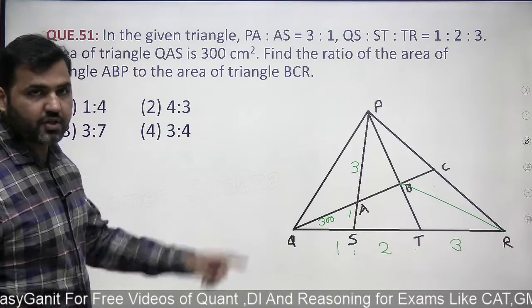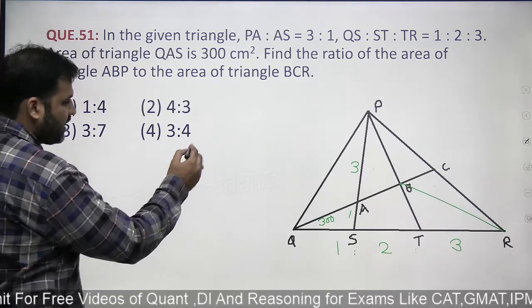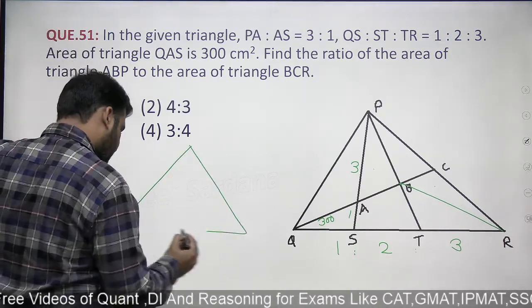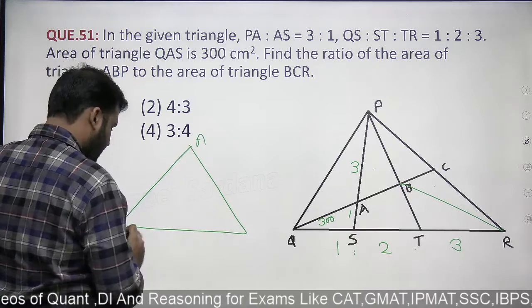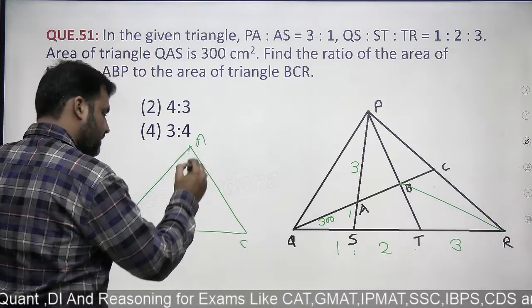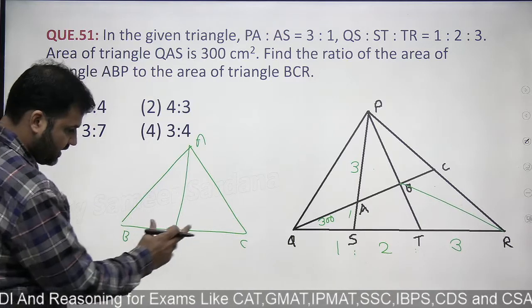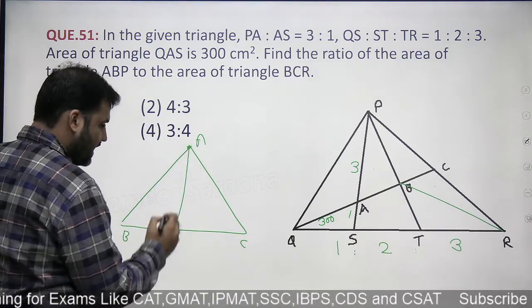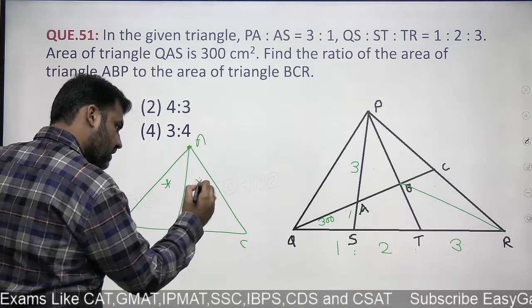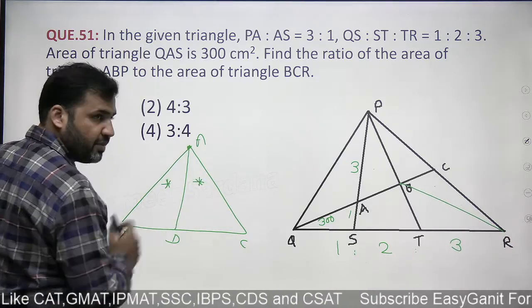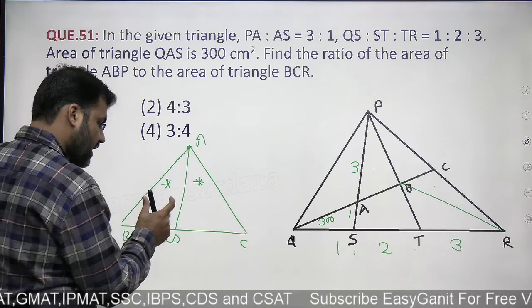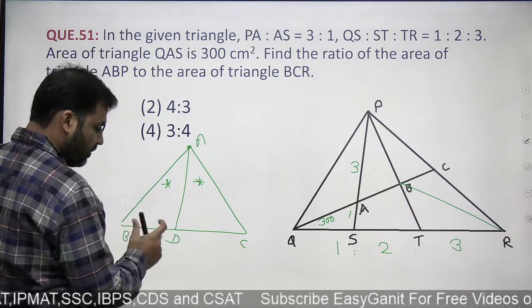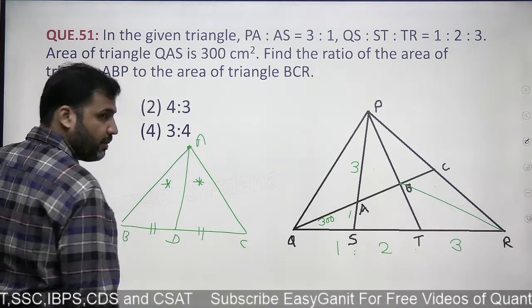Now, to solve this question, you should know this basic rule. Let me first explain the basic rule. In a triangle, if you have two triangles made of a straight line or the same line, but having the same vertex, then the ratio of the area of these two triangles will be same as the ratio of the bases, guys, right?